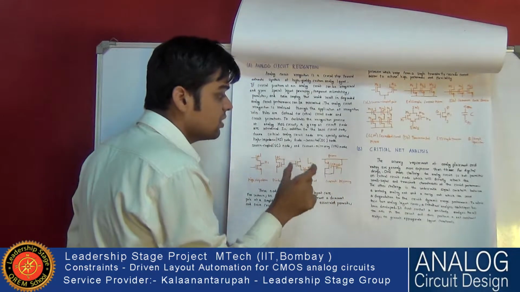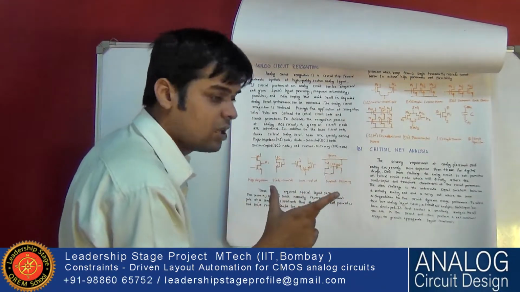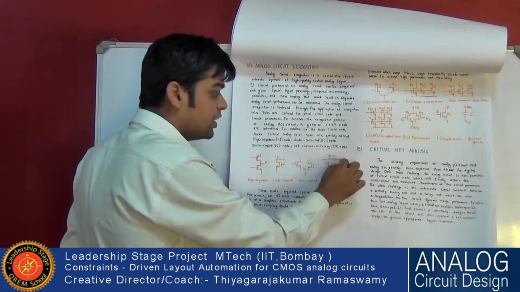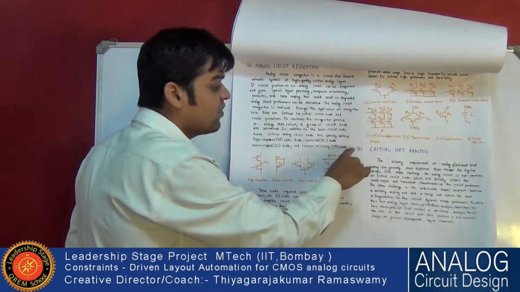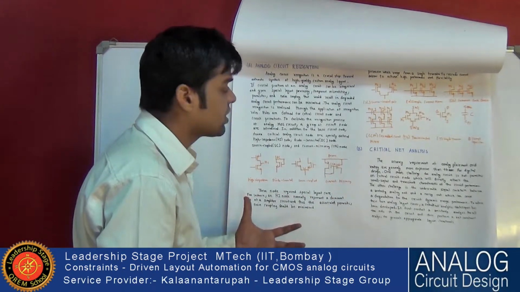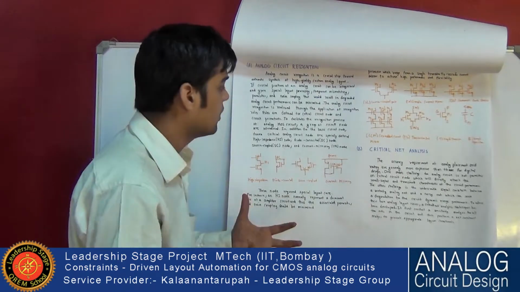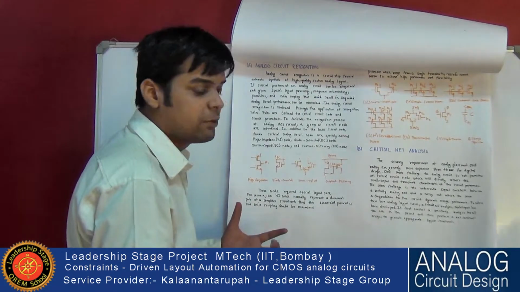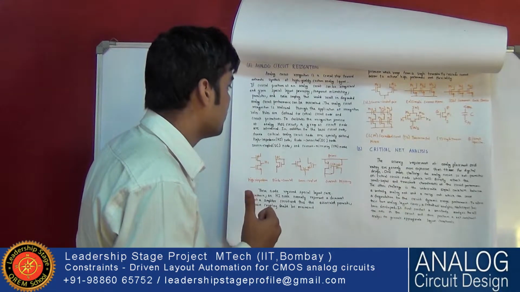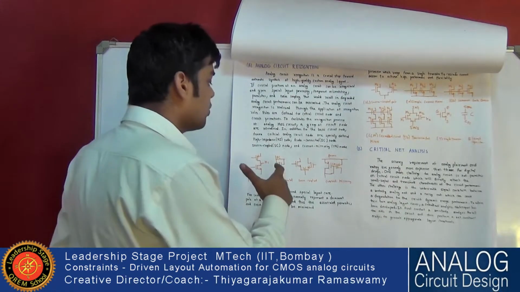Because of the resistance there is a potential difference, called VGS, and if VGS changes, the current will change. By making circuit and calculation, we design one thing, but after layout everything differs. So for that we have a predefined rule.